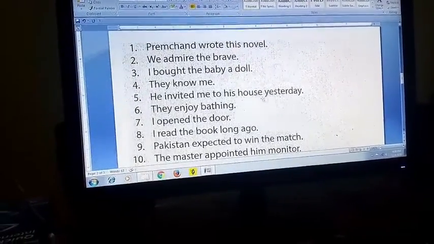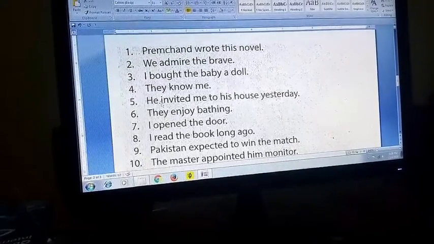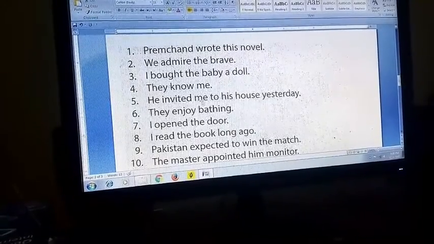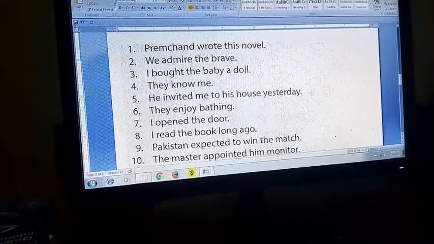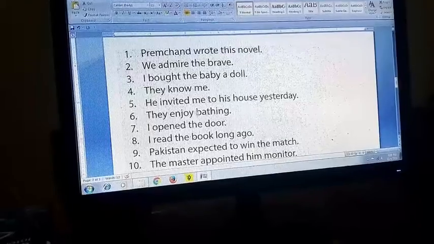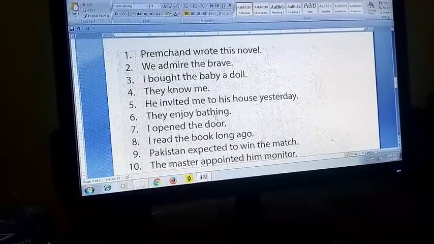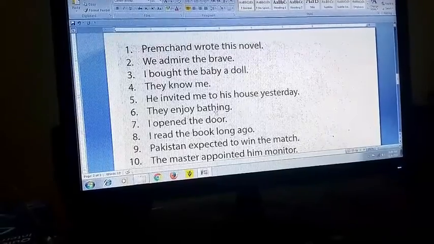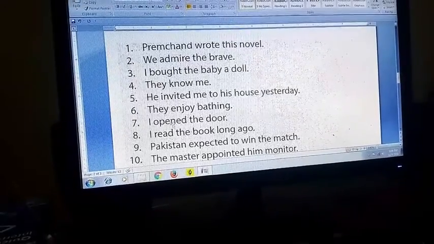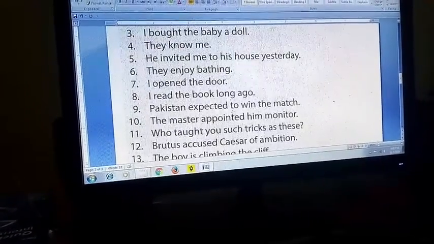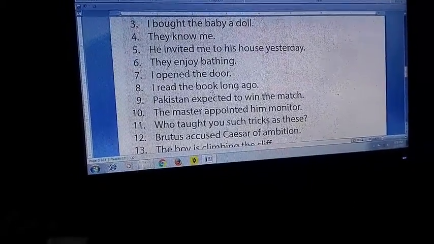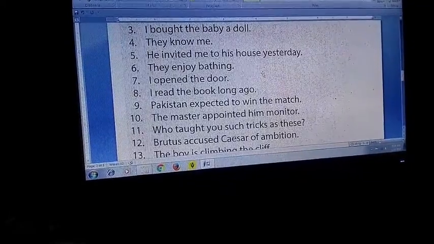He invited me to his house yesterday. Who invited? He. Whom? Me. I was invited. So I was invited. The rest, to his house yesterday, will remain as it is. They enjoy bathing. Now don't get confused with this bathing. Bathing itself is not used here as a verb, but is used here as a gerund. So bathing is enjoyed by them. I opened the door. The door was opened by me. I read the book long ago. The book was read by me long ago.